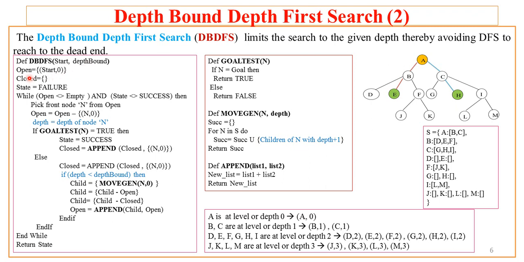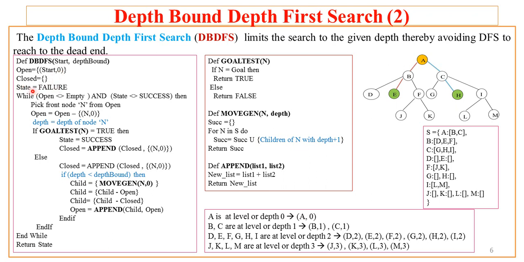Here open has, as the initial value, start with the depth bound 0. So one has to specify the start node, and as one starts with a certain node, the level is assumed to be 0. That is, the level of that particular start node is 0.